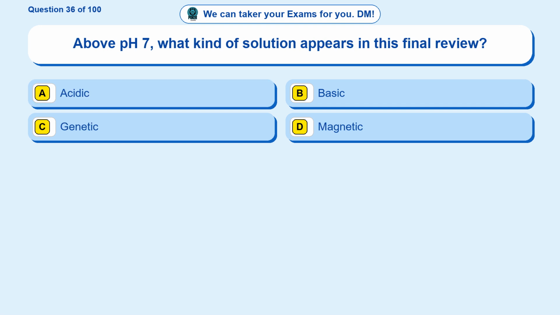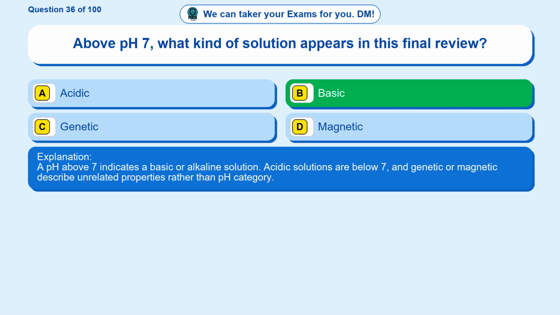Question 36. Above pH 7, what kind of solution appears in this final review? Option A, acidic. Option B, basic. Option C, genetic. Option D, magnetic. The correct answer is option B. Basic. A pH above 7 indicates a basic or alkaline solution. Acidic solutions are below 7, and genetic or magnetic describe unrelated properties rather than pH category.